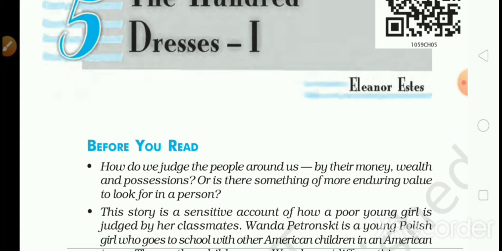On the day of the result, when she won the prize, everyone started looking for her, but she was not in the school. Now in the second part we will come to know that because other girls and other American students used to tease her, she as well as her parents decided to leave that place. Let us continue the story in part 2, chapter 6, The 100 Dresses, part 2.